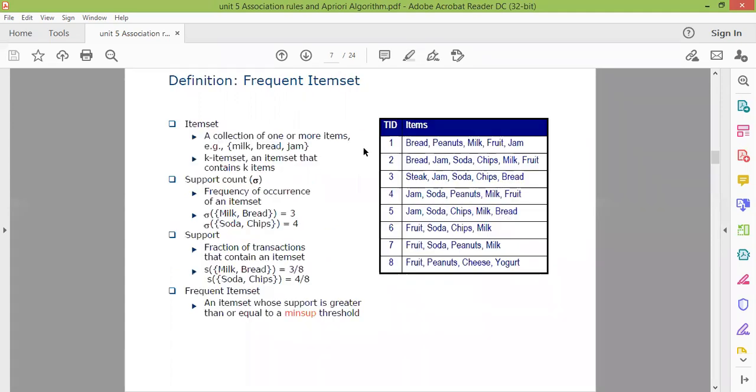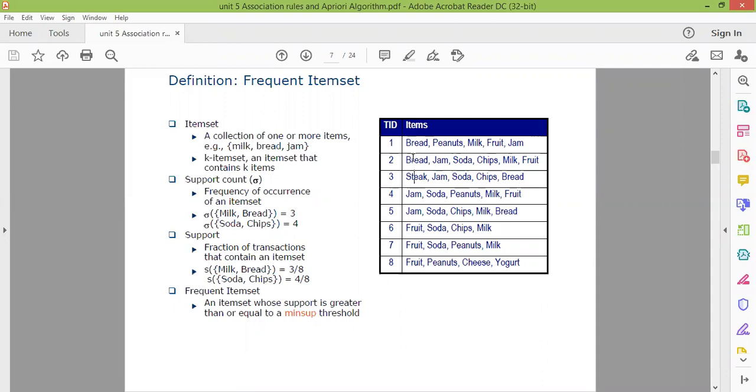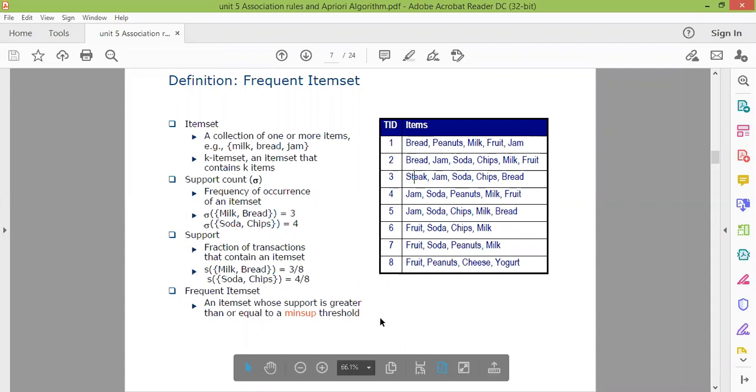Let's look at the diagram. Suppose the association rule is bread tends to milk. So how many transactions contain bread and milk? There are 3 transactions which contain bread and milk. So the support value is 3 divided by the total number of transactions, that is 8.